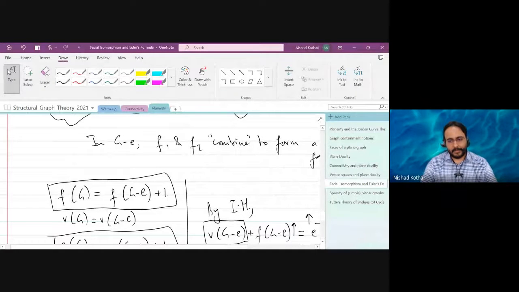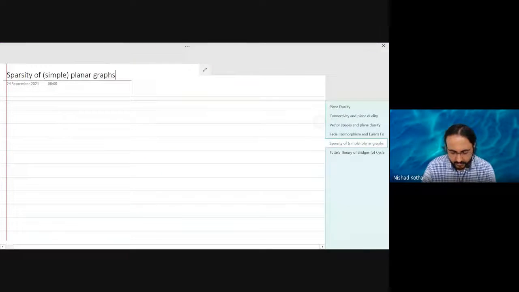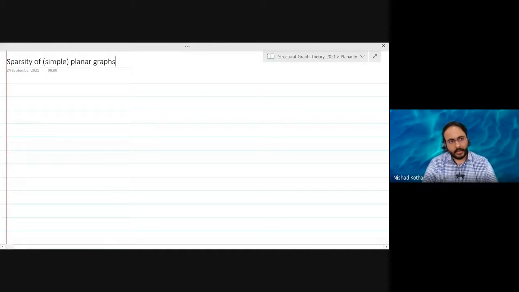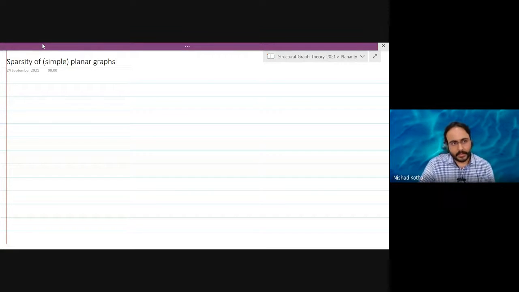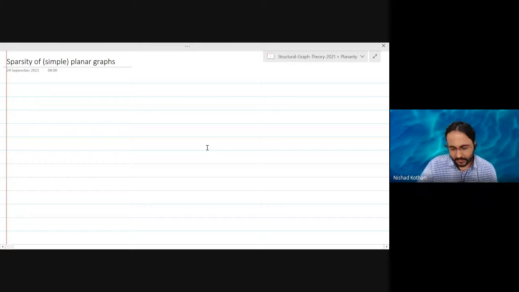Good. All right. So that's yesterday. So I want to continue discussing consequences of Euler's formula. And the one I want to focus on is the sparsity of simple planar graphs.